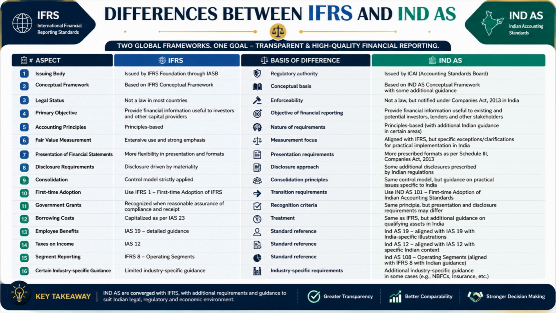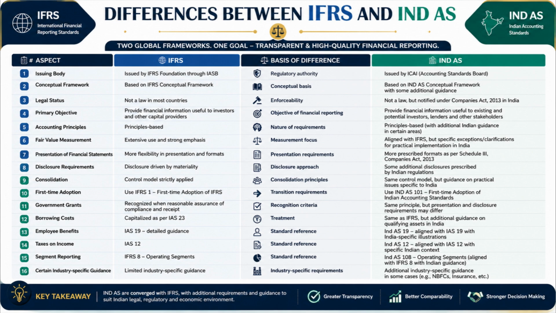Number 13. Employee benefits under IFRS are covered by IAS 19, whereas IND AS 19 is aligned with IAS 19 but includes certain India-specific illustrations and examples. Number 14. Income taxes under IFRS are governed by IAS 12, whereas IND AS 12 follows the same principles but incorporates certain Indian regulatory considerations.